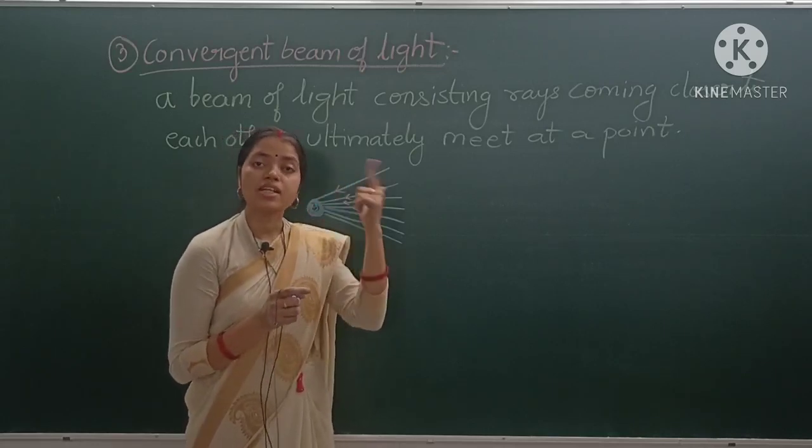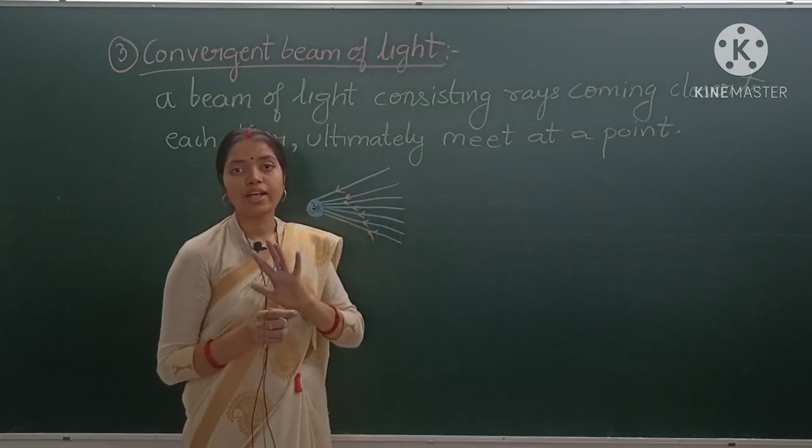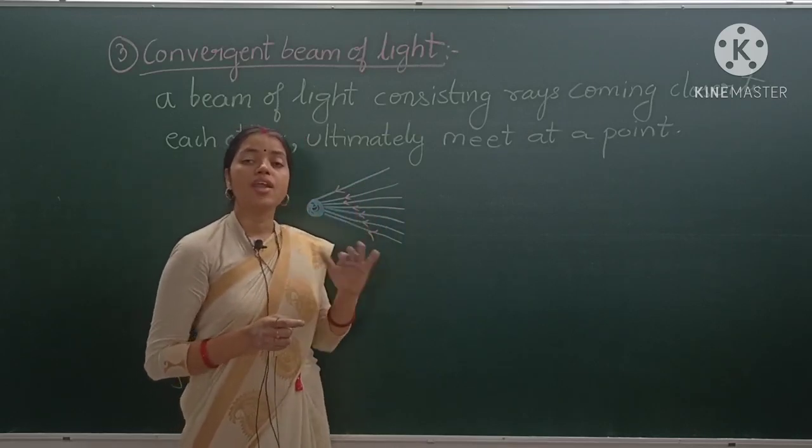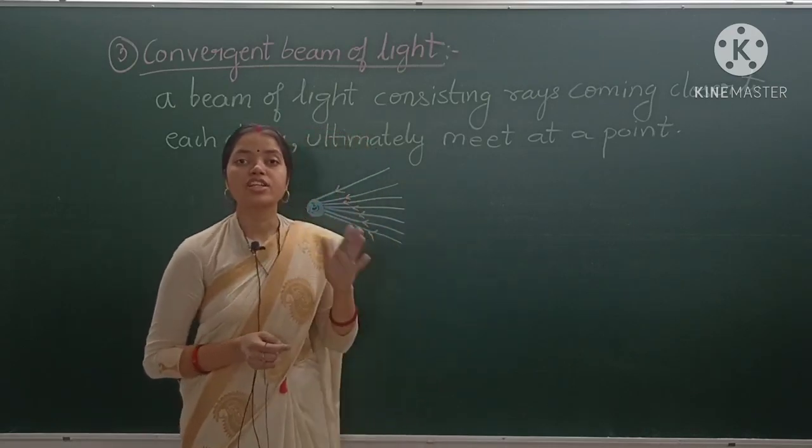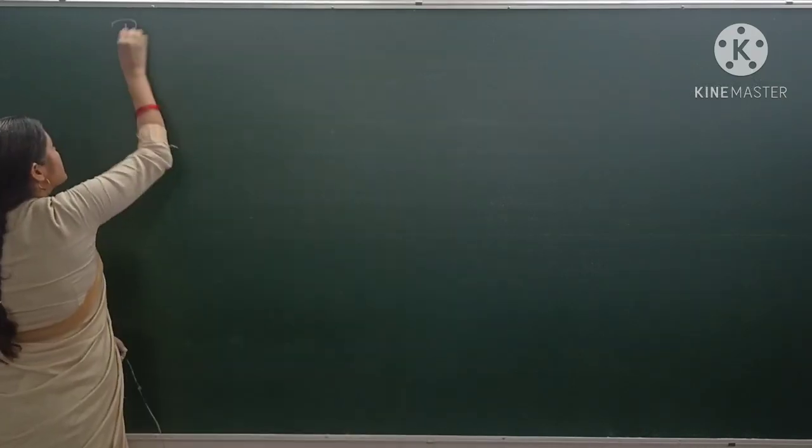Okay, so that is the example for a divergent beam of light. Understood students? Okay, now move to the next topic, that is how light reflects, or what is the reflection of light.